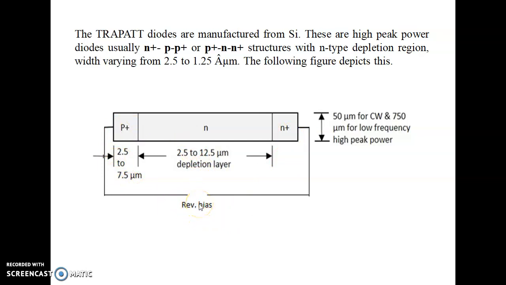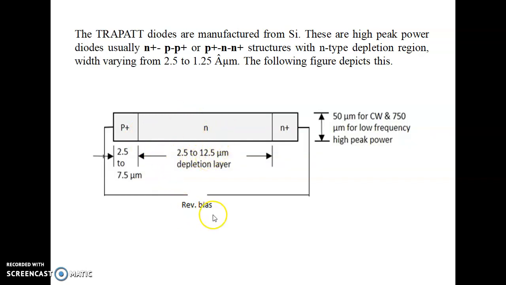Now, as per the dimensions of the semiconductor material in this TRAPATT diode, the heavily doped p-type, represented as P plus, can have a dimension in the range of 2.5 to 7.5 micrometer, whereas the middle region is 2.5 to 12.5 micrometer.